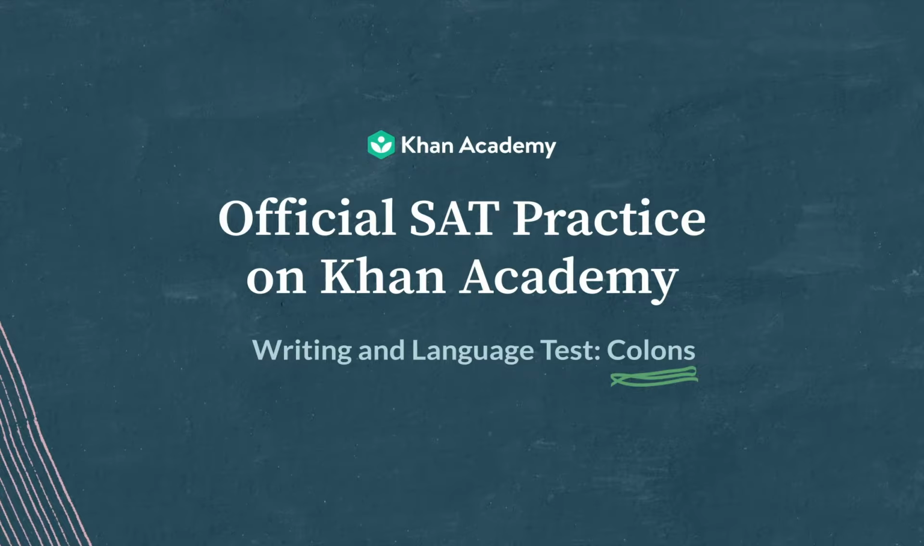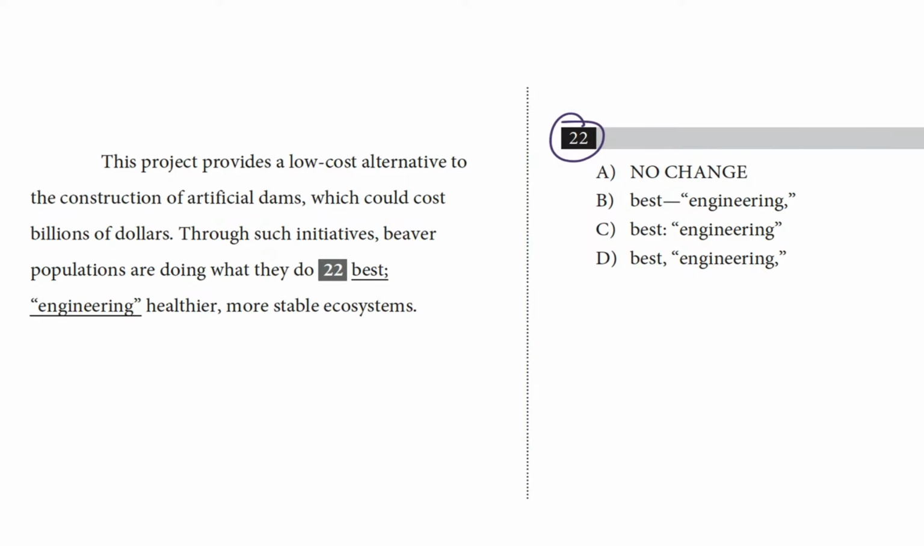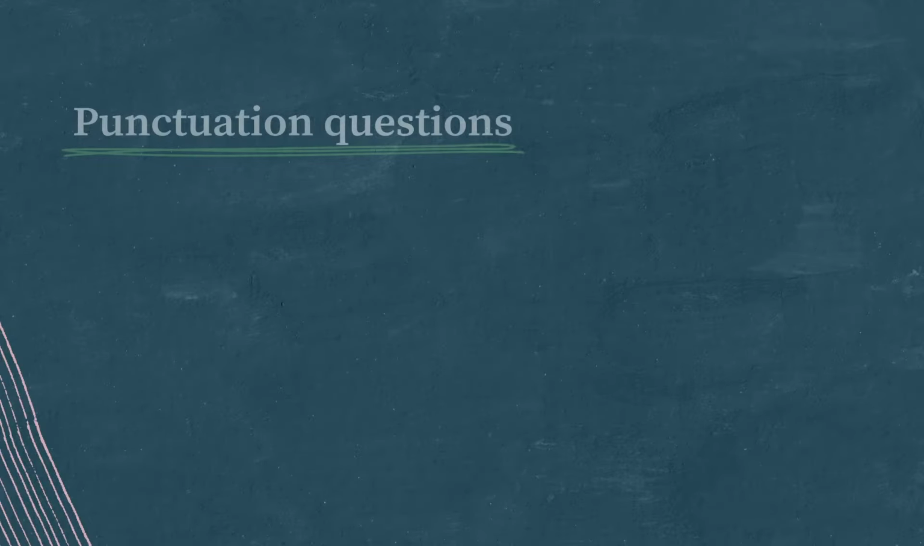I'm on question 22 here on this Writing and Language test, and that question starts here. "Through such initiatives, beaver populations are doing what they do best: engineering healthier, more stable ecosystems." All right, let's figure out what kind of question this is. Our choices are all different kinds of punctuation, right? So no change is this semicolon, B is this em dash, C is a colon, and D is a comma. So that means we're looking at a punctuation question.